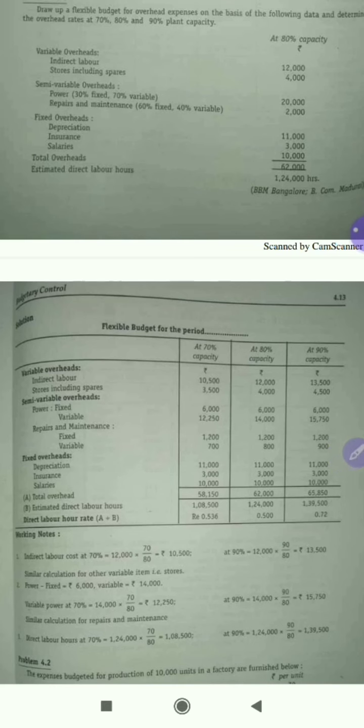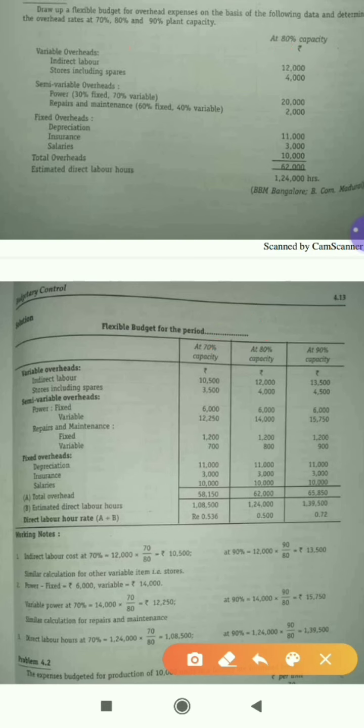First we'll take the items given here, variable overheads. For 80% capacity they have given 12,000. You have to draw columns: particulars, at 70%, 80%, 90%. You can interchange these; you can write 80% here, 70% here and 90% here.